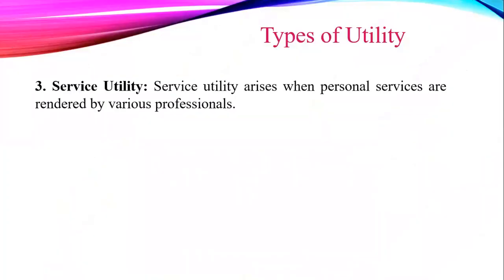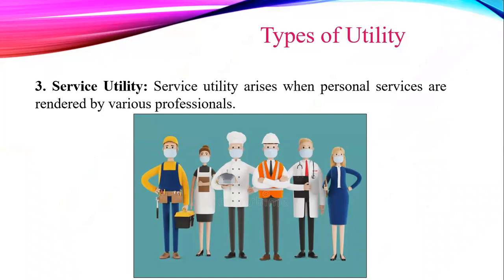The next type is service utility. Service utility arises when personal services are rendered by various professionals. In other words, we can say that service utility is created by providing services to the people. For example, teachers can provide service utility to students. Doctors can provide service utility to patients. Lawyers can provide service utility to clients.